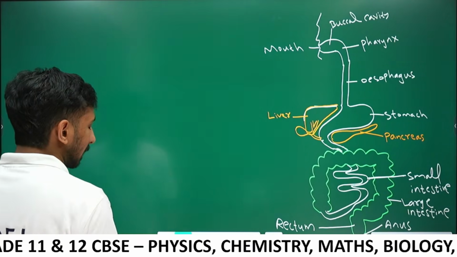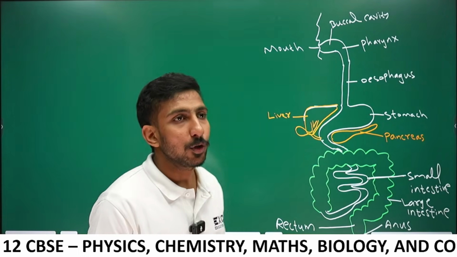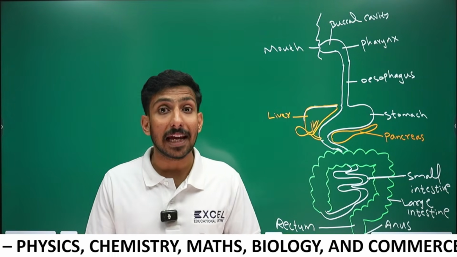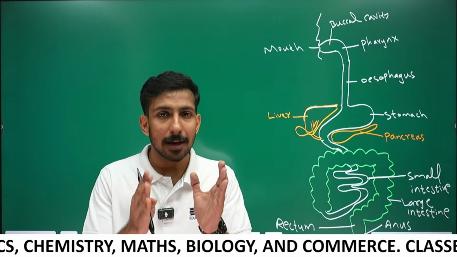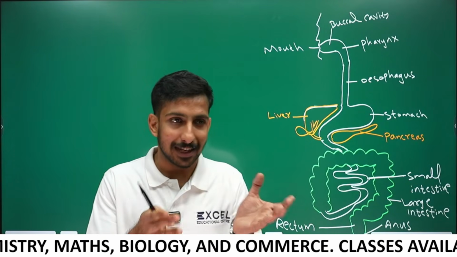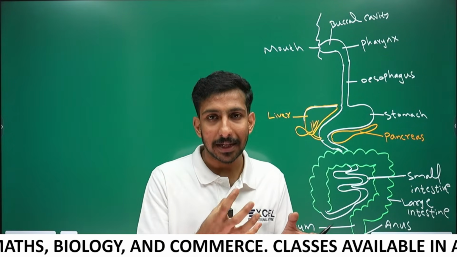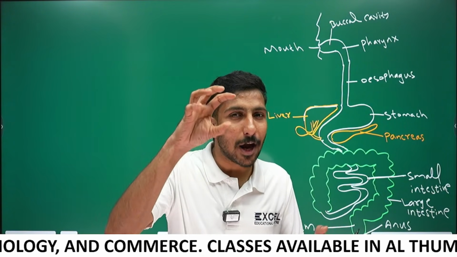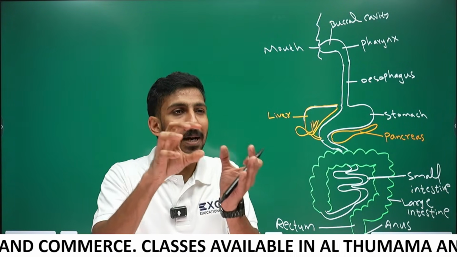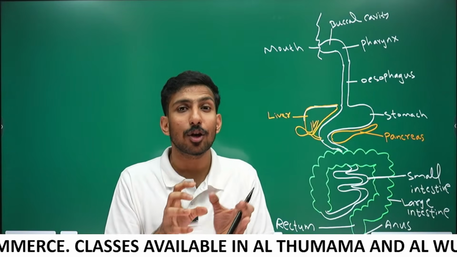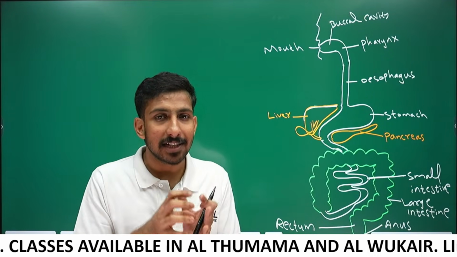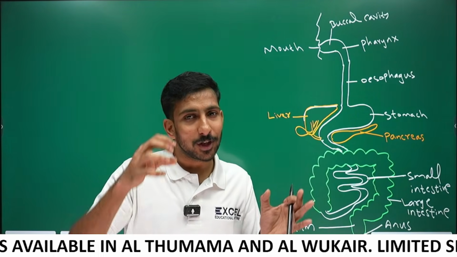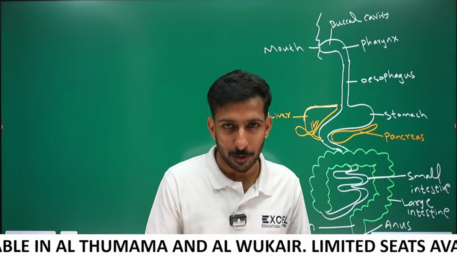Let's discuss the digestion activity in different parts. Our digestion is both chemical and mechanical. Let's take the chemical part. Enzymes are chemicals, right? Enzymes break down the complex food into simple absorbable forms. That process is called digestion. Once again, what is digestion? The breakdown of complex food into simple absorbable forms.